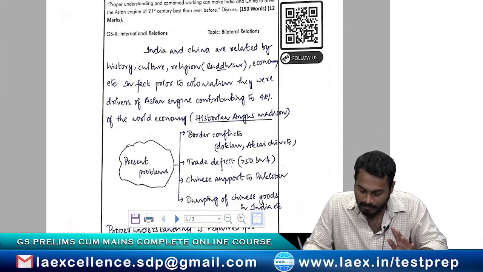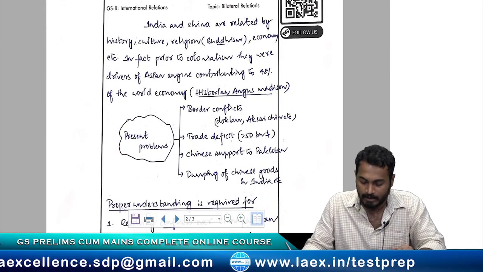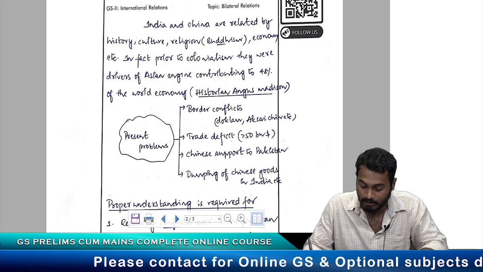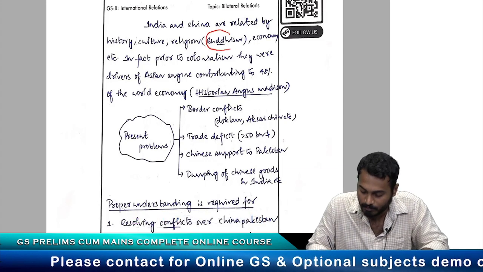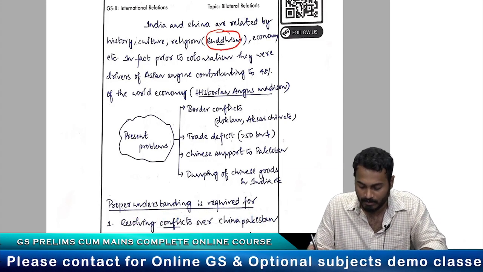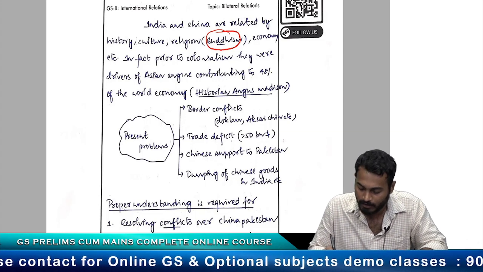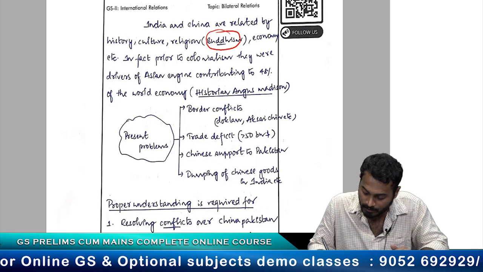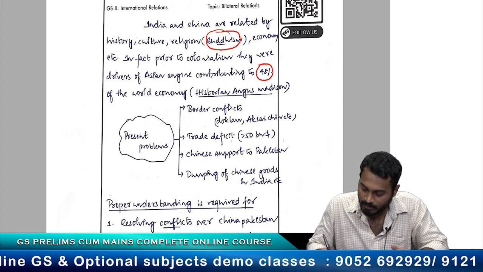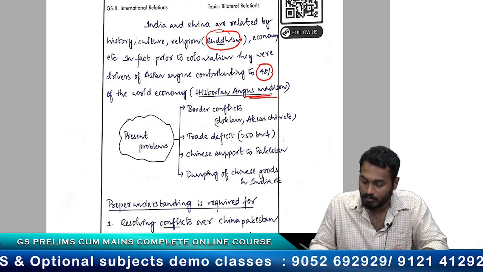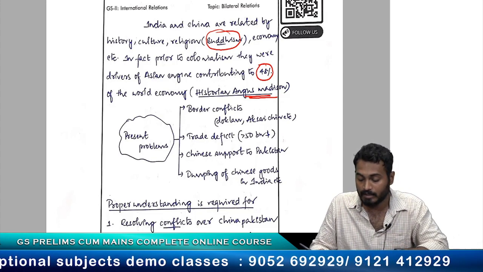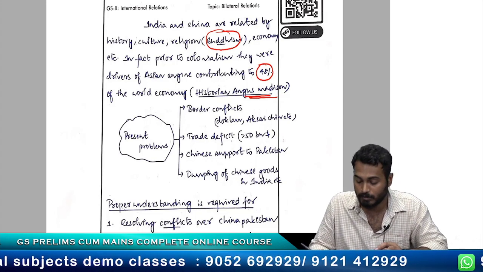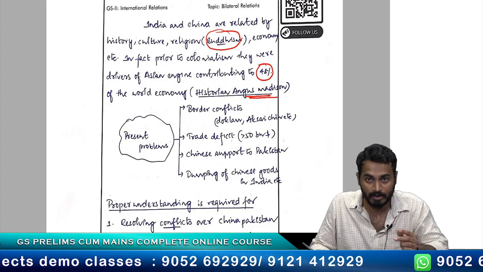See, he says that India and China are related by history, culture, religion, Buddhism. He mentioned Buddhism, that is good, economy, etc. In fact, prior to colonialism, they were drivers of the Asian engine, contributing to 48% of the world economy. Historian Angus Maddison. So this is a good way to introduce. He has mentioned the Buddhist connect. He has also mentioned the economic connect.